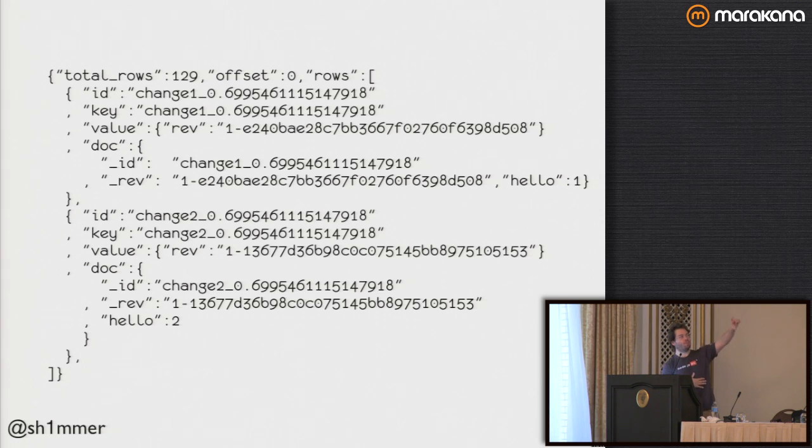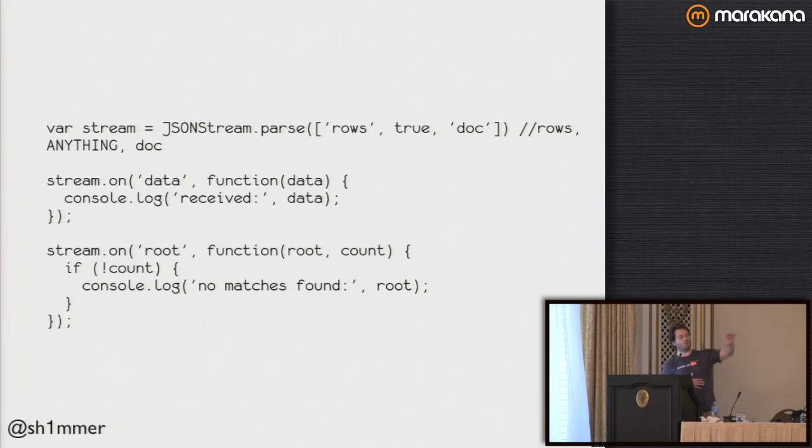Now that's very explicit. But in this model, what we're trying to do is say, what's the minimum value that I can pull off the wire such that I can then start to act on my data and then forget about it. So JSONStream allows us to do this. The stream parser is definitely not as fast as JSON.parse. JSON.parse is implemented in V8. The people at Google are offensively smart, and the stuff that they've written natively is awesome. But it turns out that if I'm streaming lots of rows from a database, the blocker is not how fast I can parse. The blocker is how fast I can get stuff over the wire from the database.